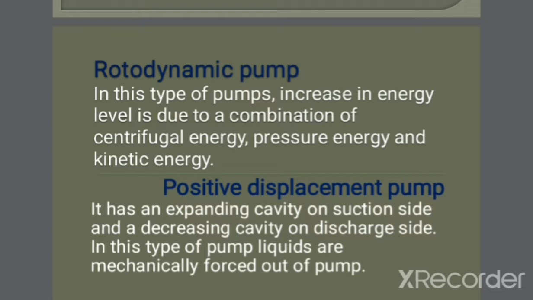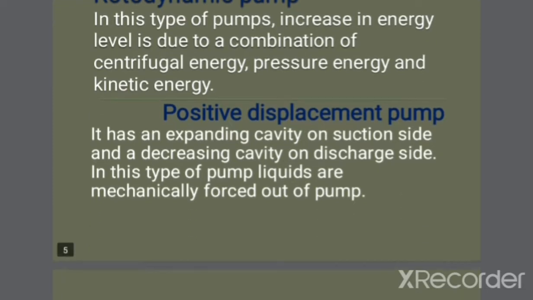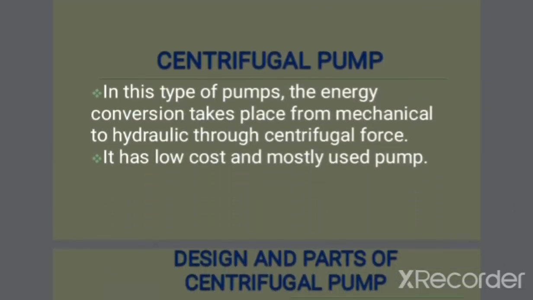Whereas positive displacement pump is a pump in which there is an expanding cavity on the suction side and a decreasing cavity on the discharge side. As we know, there are two sides in a pump. The first side is the suction side, from which the liquid is sucked, and the second side is the discharge side, from which the liquid is discharged. So in positive displacement pump, the suction side is expandable, while the discharge side has a decreased cavity. In this type of pump, liquids are mechanically forced out of the pump.